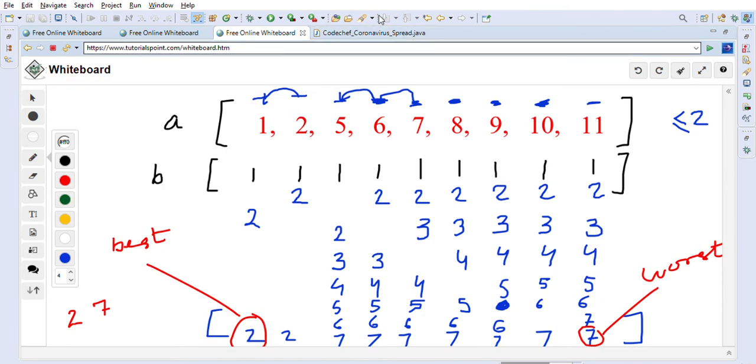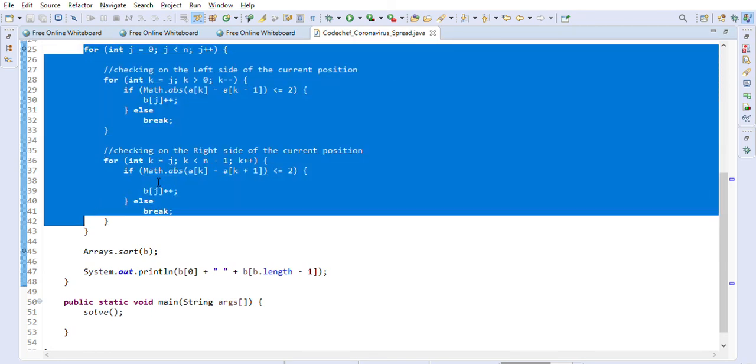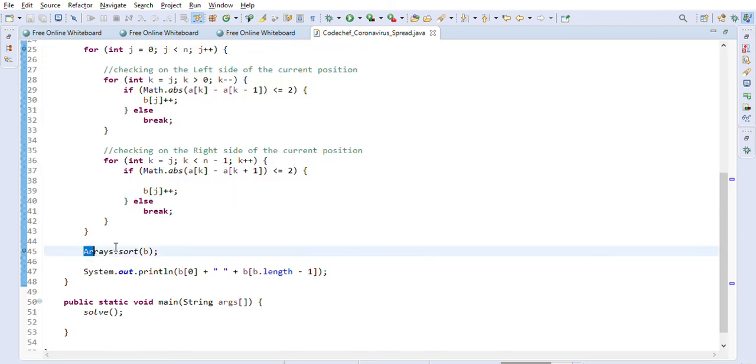So after this is done, we already get the B positions, and we'll just sort B, and we will write B[0] and the last element of the array B, right?